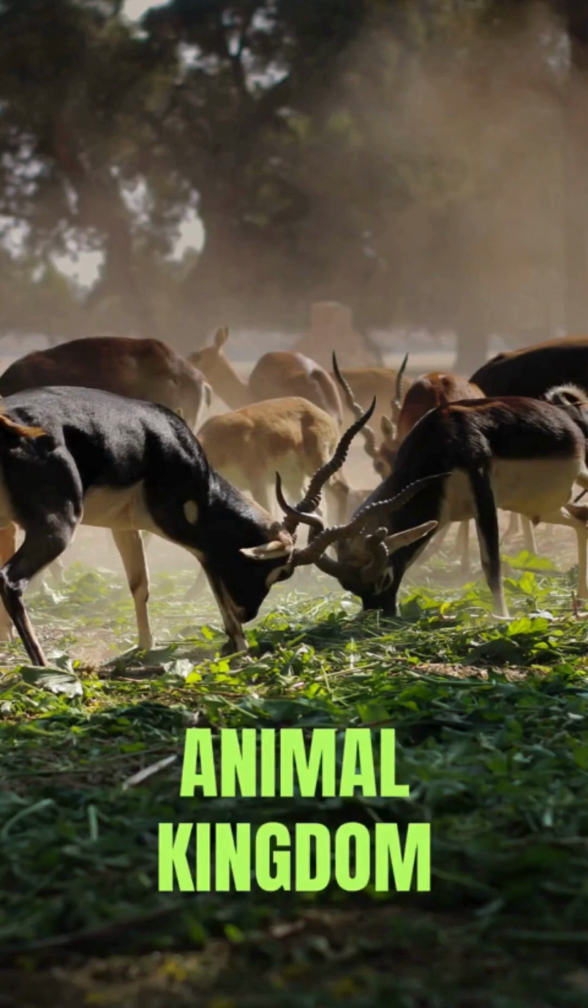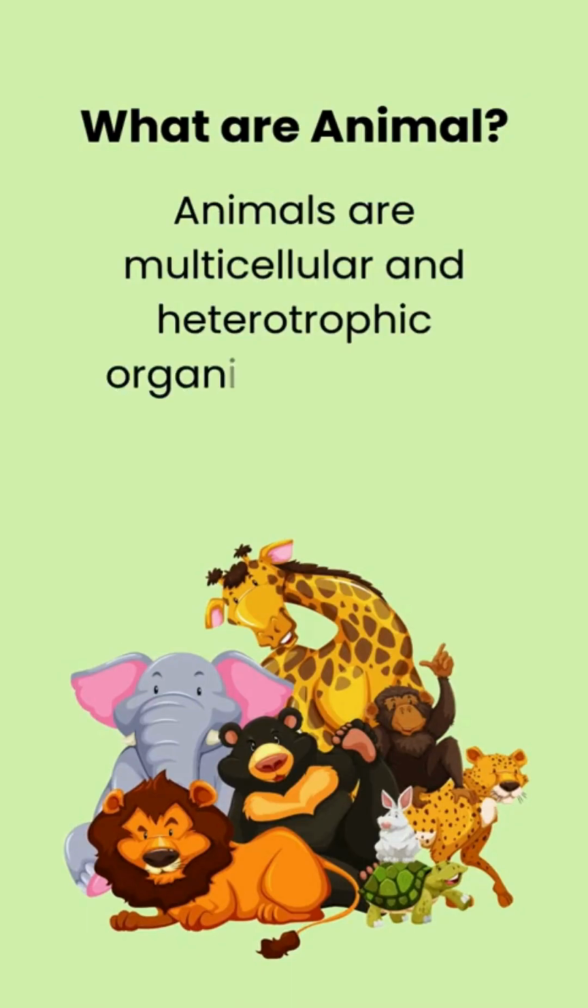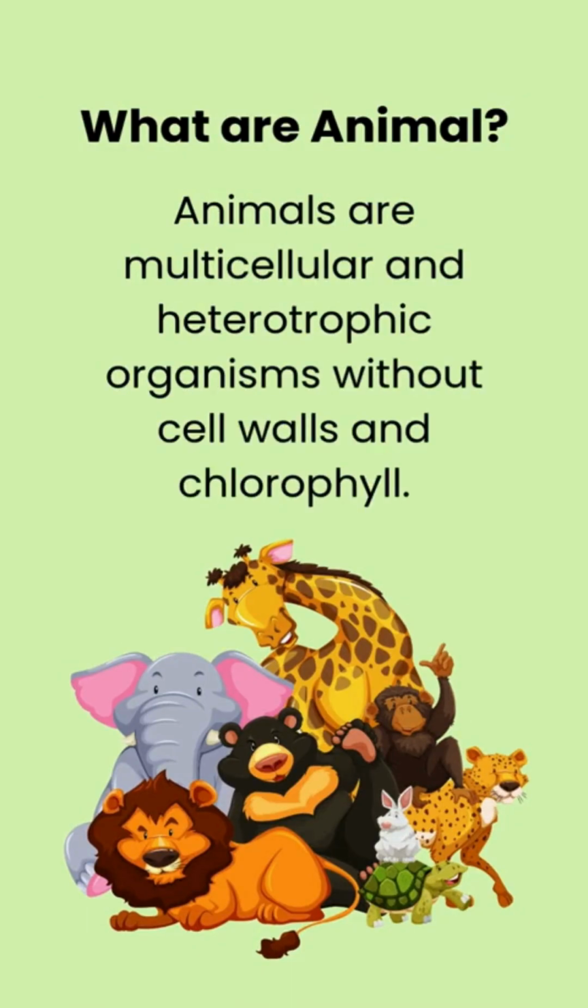Class 11 Biology Chapter Animal Kingdom. Let's start by understanding what are animals. Animals are multicellular and heterotrophic organisms without cell walls and chlorophyll.